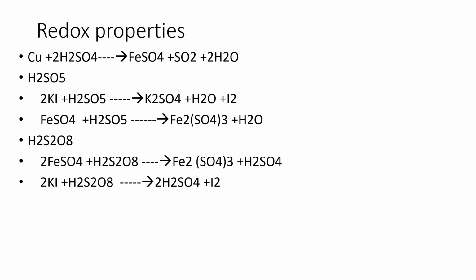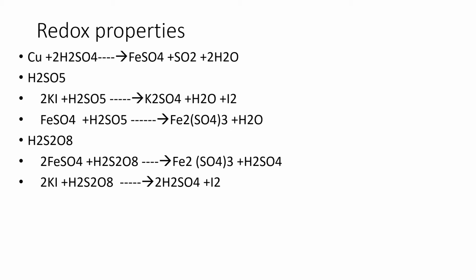Now come to copper reaction with sulfuric acid. Copper does not react with diluted sulfuric acid, which reacts only with concentrated sulfuric acid. When copper is treated with concentrated sulfuric acid, the products will be ferrous sulfate plus sulfur dioxide plus water molecules.